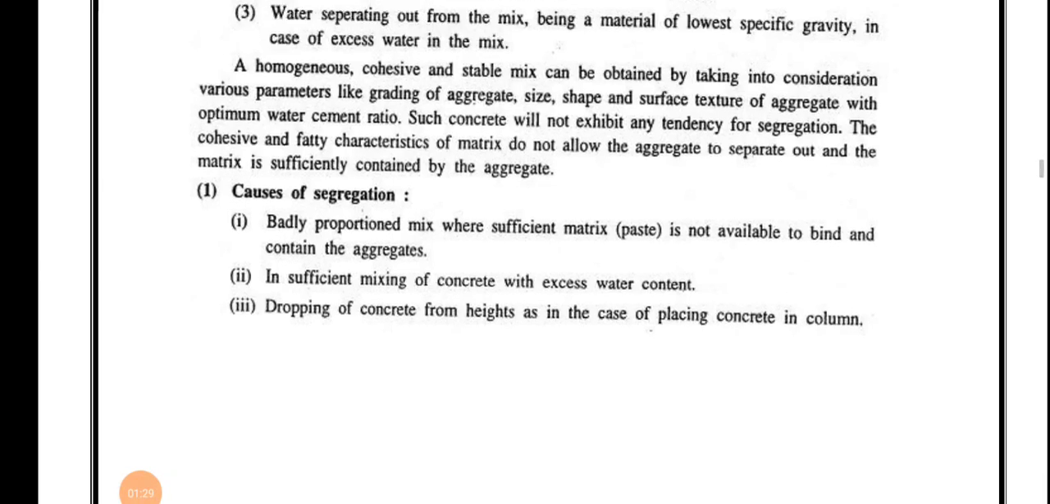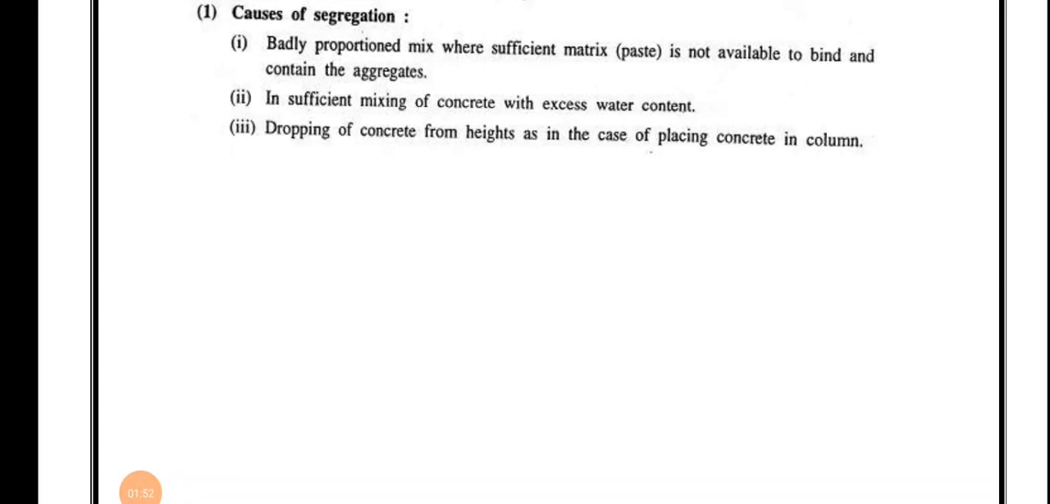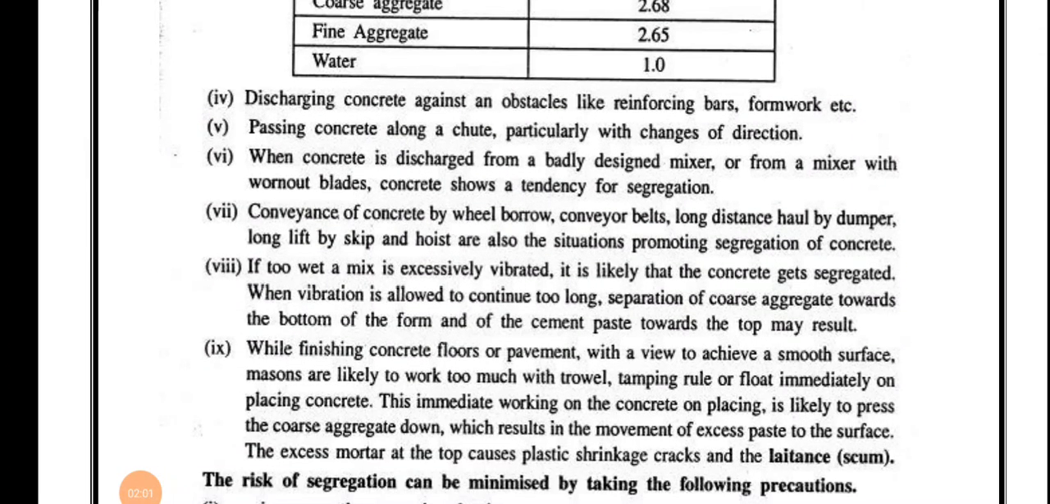So now we will discuss what are the causes of segregation. First one is a badly proportioned mix, where sufficient matrix is not available to bind and contain the aggregate. Second one, insufficient mixing of concrete with excess water content. Dropping of concrete from heights, as in the case of placing concrete in a column. Discharging concrete against an obstacle like reinforcing bar, formwork, etc. Passing concrete along a chute, particularly with changes of direction.